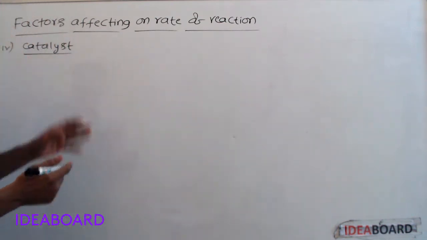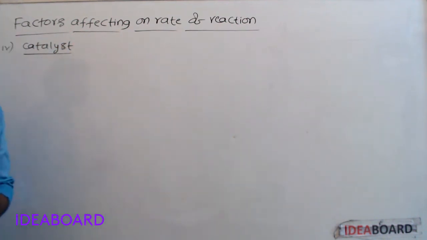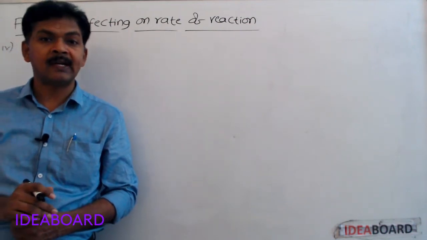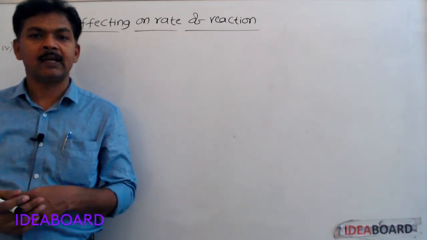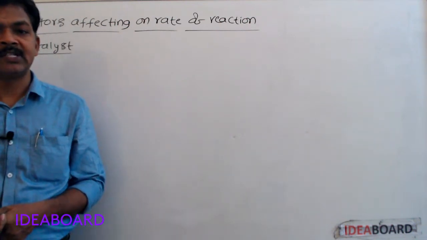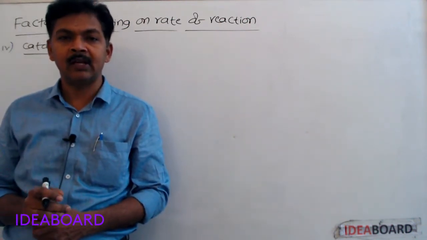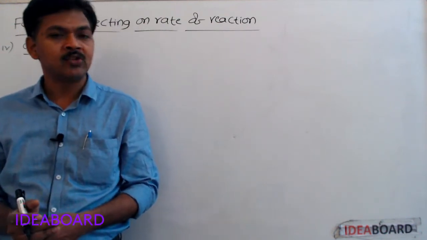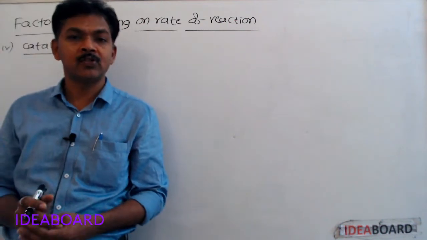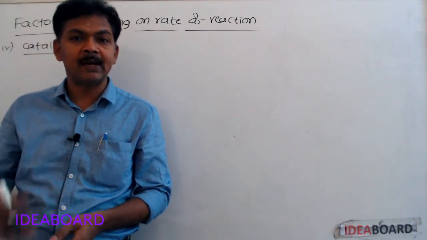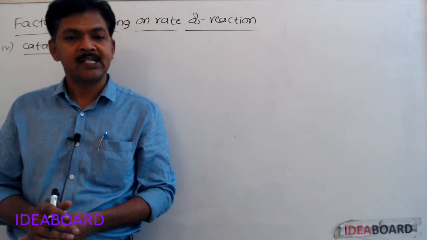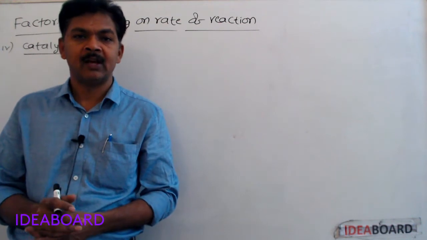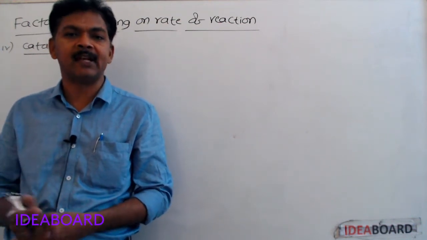Fourth factor is catalyst. See first, what is catalyst? The substance which affects the rate of reaction without undergoing any chemical change is called catalyst. That catalyst is two types: positive catalyst and negative catalyst. Positive catalyst means the catalyst which increases the rate of reaction. Negative catalyst means it decreases the rate of reaction.